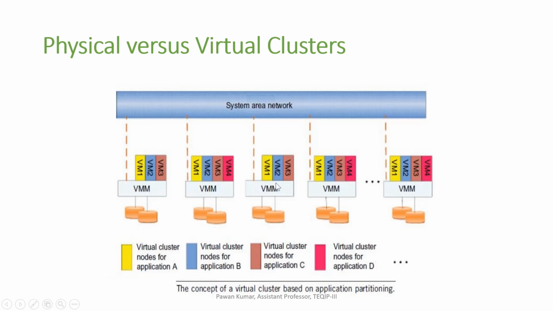In this way, I have selected VM1 from all the machines to execute application A. And for B, we have selected VM2 from all the machines. In this way, we can create clusters according to application. Suppose application A has a large task, then we can get output efficiently if we create virtual clusters.